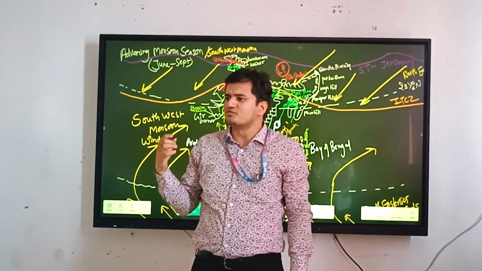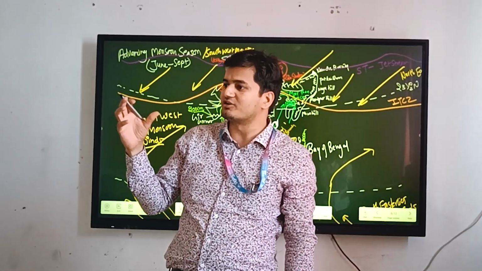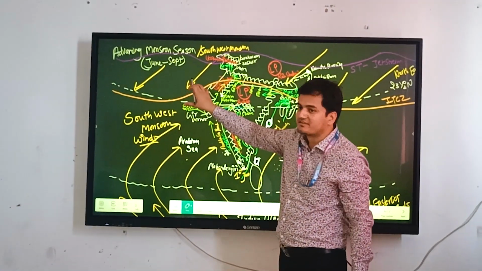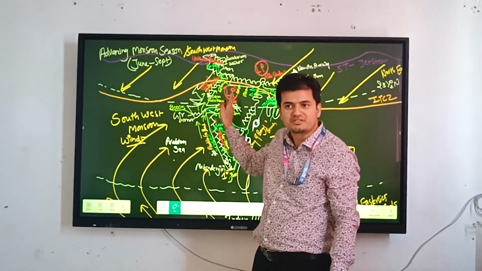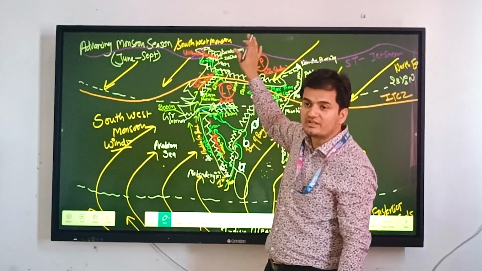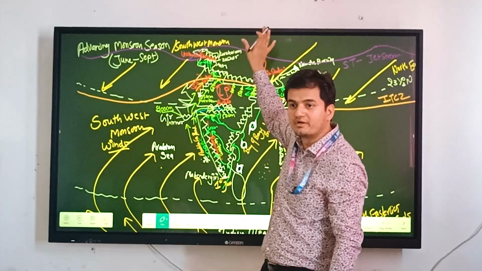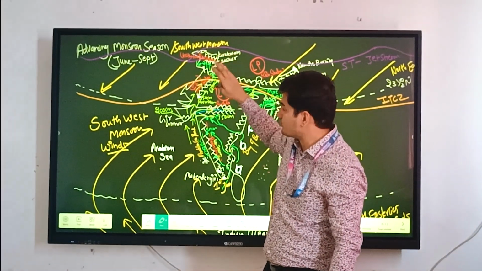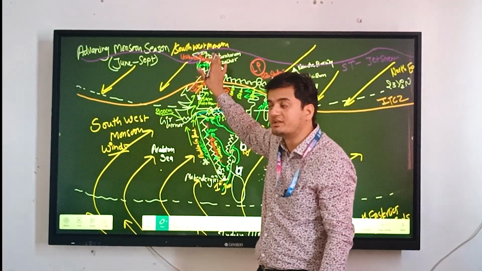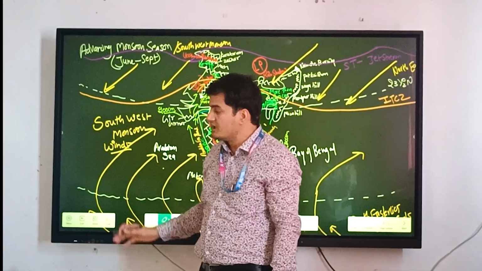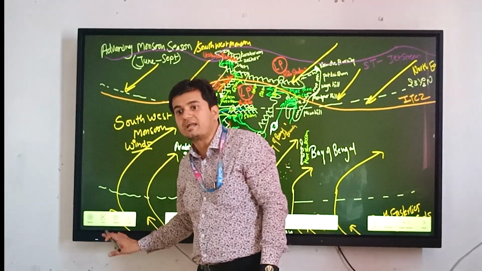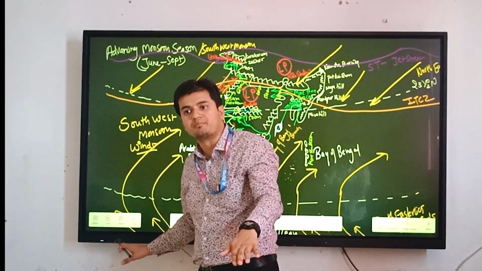So during the month of June, we have the sun over the Tropic of Cancer. That means we have low atmospheric pressure near the Tropic of Cancer on the northern plains. Also, we have low atmospheric pressure on the equatorial plane, because of the high temperature we have during the month of June. Same like here near the southern ocean, we have high pressure because of low temperature.